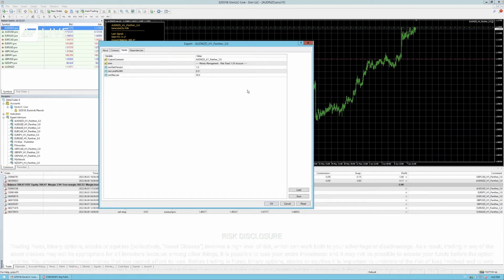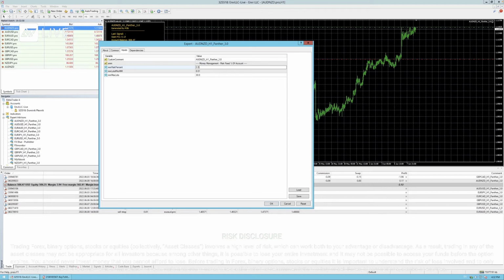The next thing you have to do is go here where you see max risk percent. Okay, I'm running aggressive here. Kevin also sent in what he thinks is aggressive, what is moderate, and what is conservative. So I'm running 1%. Personally I wouldn't go over 1%. For moderate there is 0.5%. So what you have to do is put in 0.5% here if you want to run moderate, and on every single pair you have to have the same risk settings.